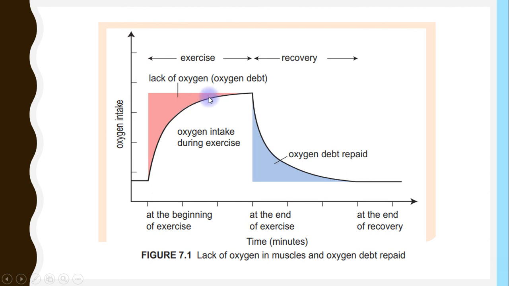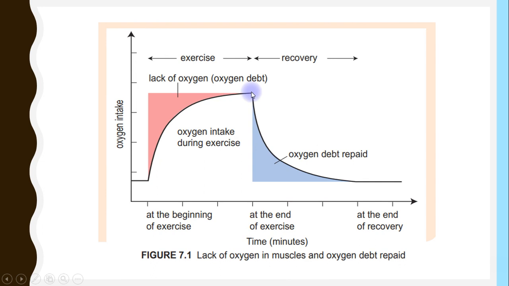It will cause a lack of oxygen in the muscle cells. So we can say that oxygen debt occurs here.